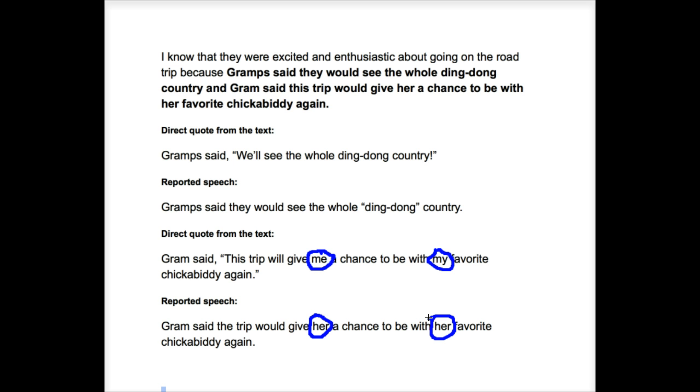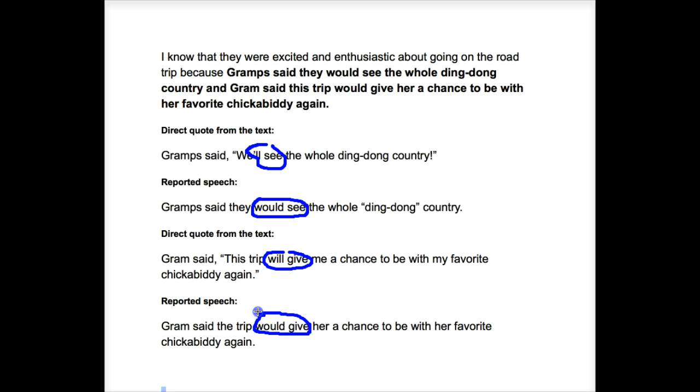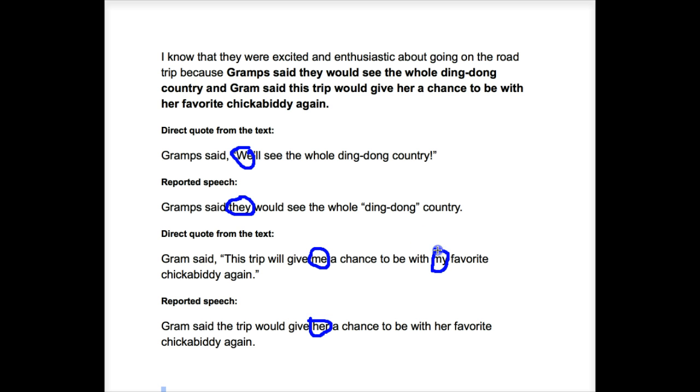So again, you notice that there are two kinds of changes. In both cases, we change the verb tense, will see, to would see. Will give changes to would give when I report it. Right? That's the verb changes. And we'll see also that the pronouns change from we to they, and me to her, and my to her.